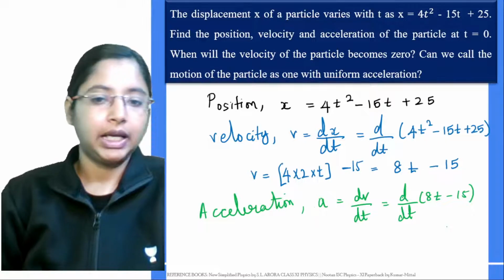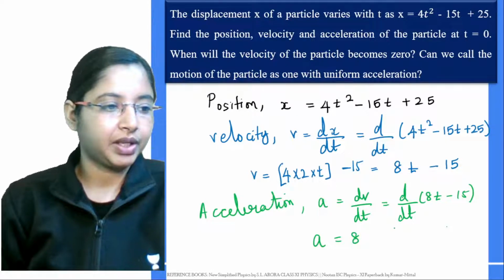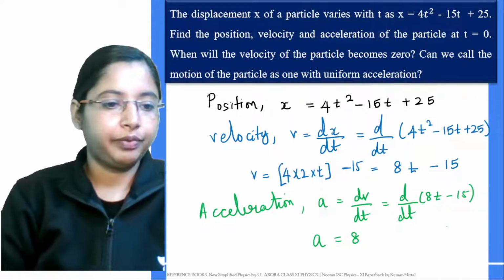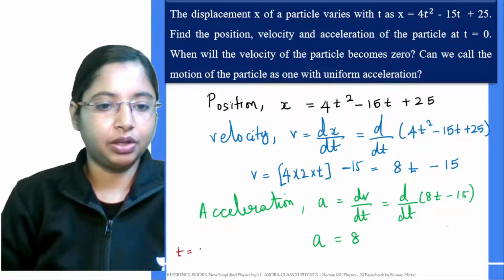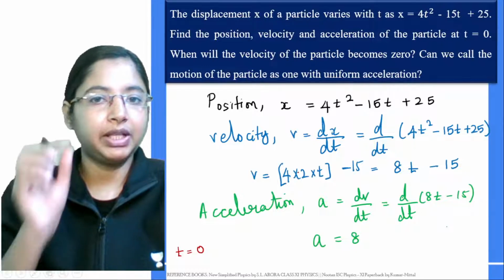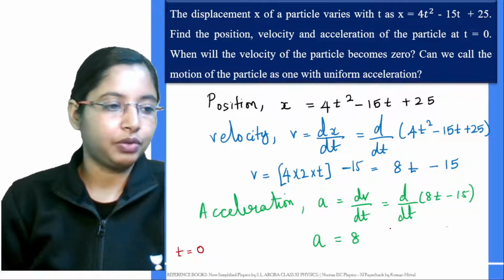Okay. And here if you see, acceleration in this case becomes 8. Now, according to the question given, we want to find, when time t equals 0, what will be its position? What will be that particular particle's position, velocity and acceleration? This is what we want to find out.